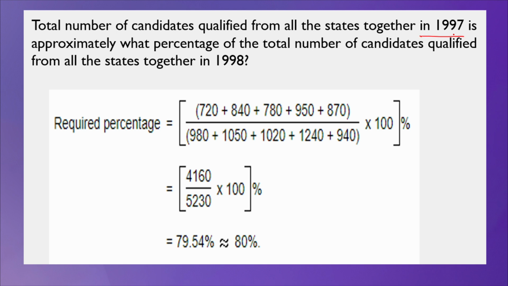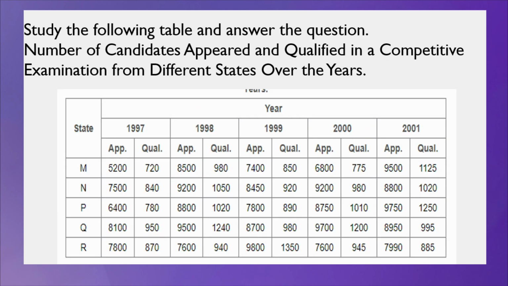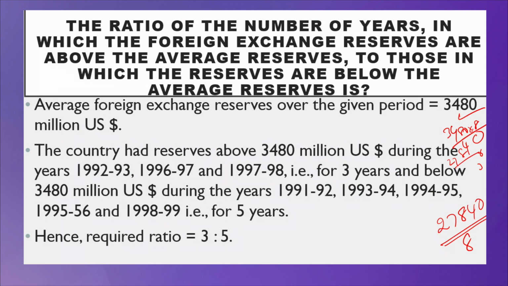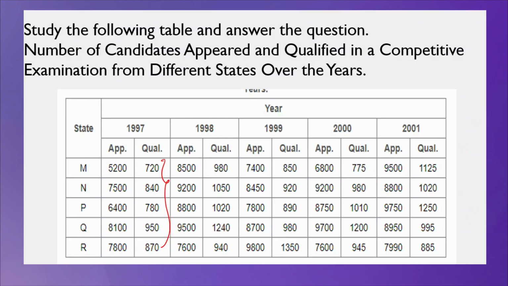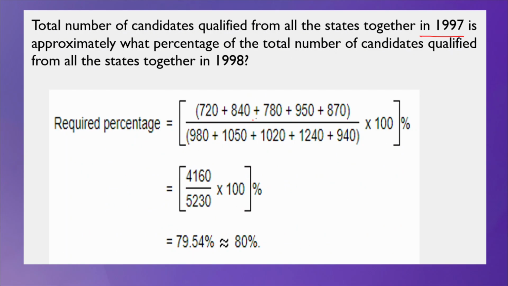What do we have to do? In 1997, you have to add all the values, that is 720 plus 840 plus 780 plus 950 plus 870. Clear? Okay. The same: 720 plus 840 plus 780 plus 950 plus 870. And what is the next one?